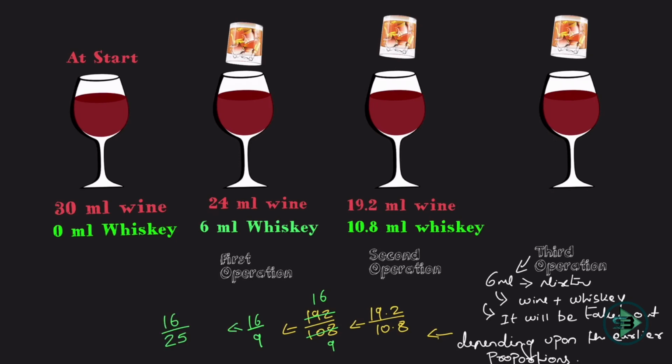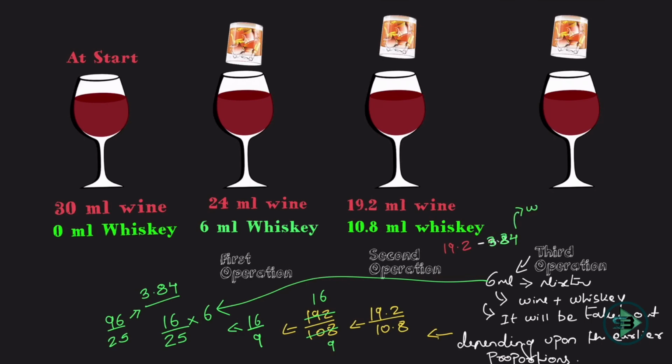I'll divide my 6 ml into 25 parts, and I'll take the 16 part of it because I need to know what is the wine. Okay, if I do this, 16 times 6 is 96 by 25, which is nothing but 3.84, which means 3.84 ml of wine will be taken out in the second operation.